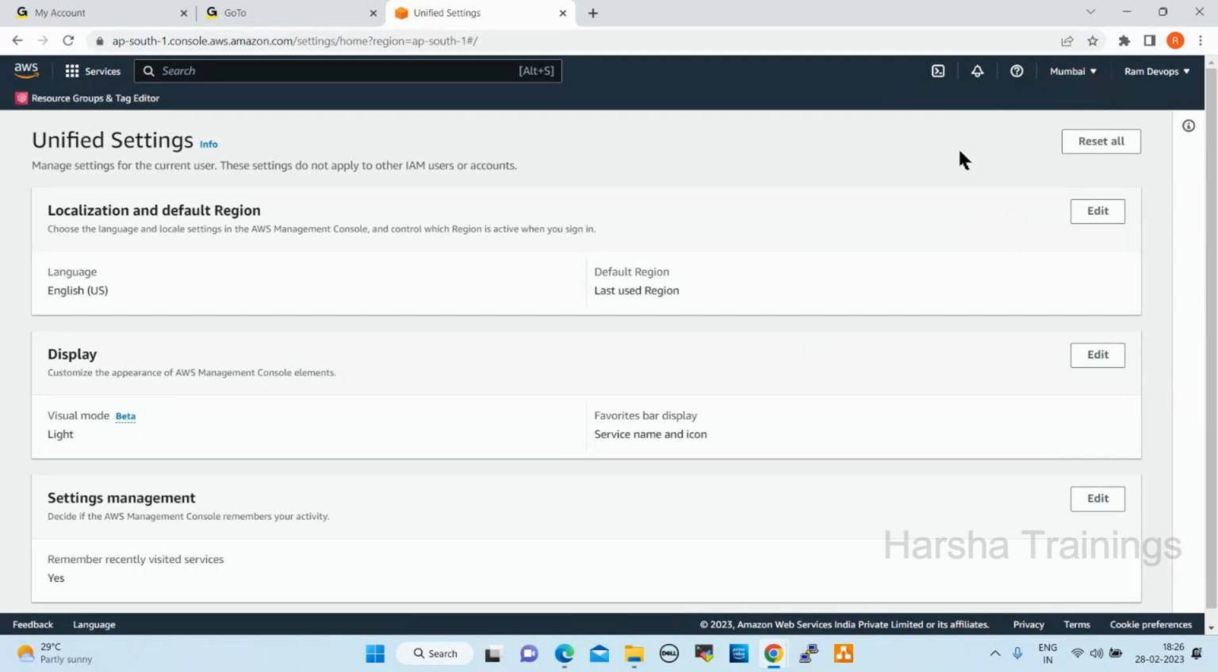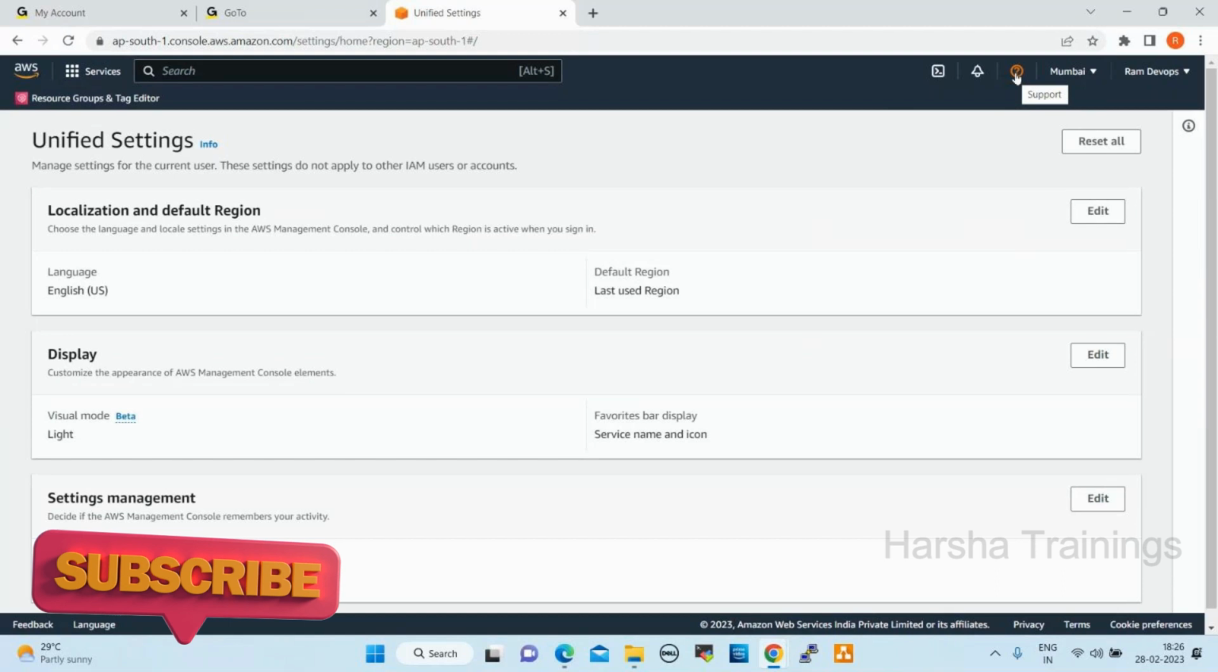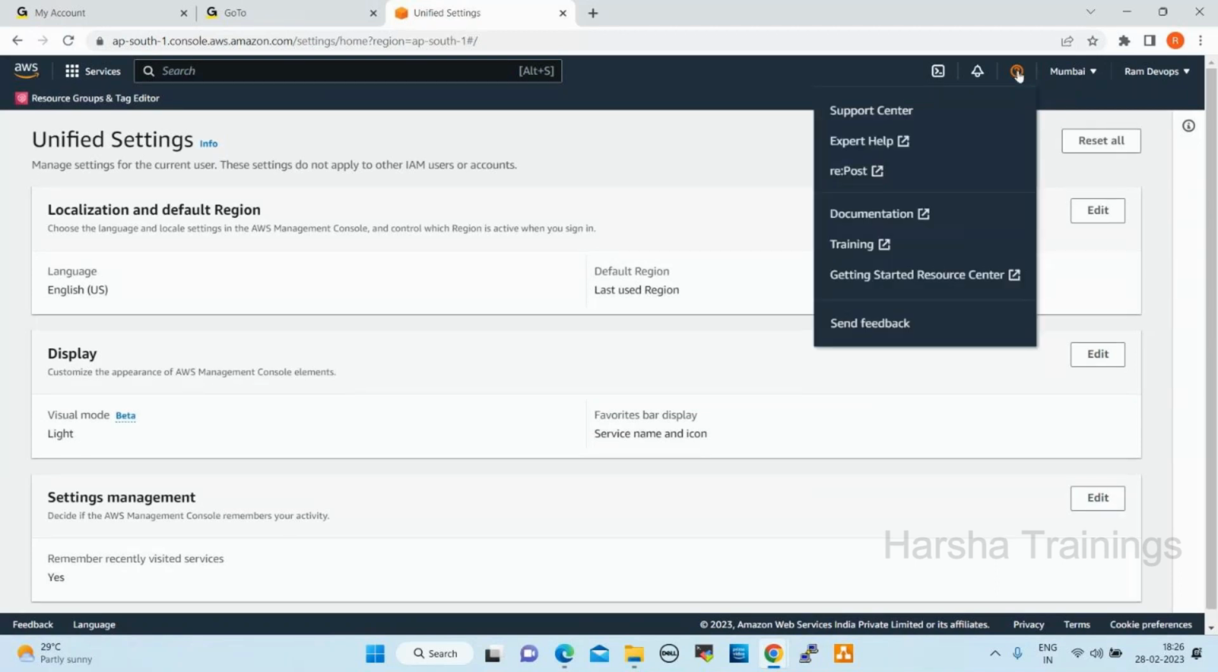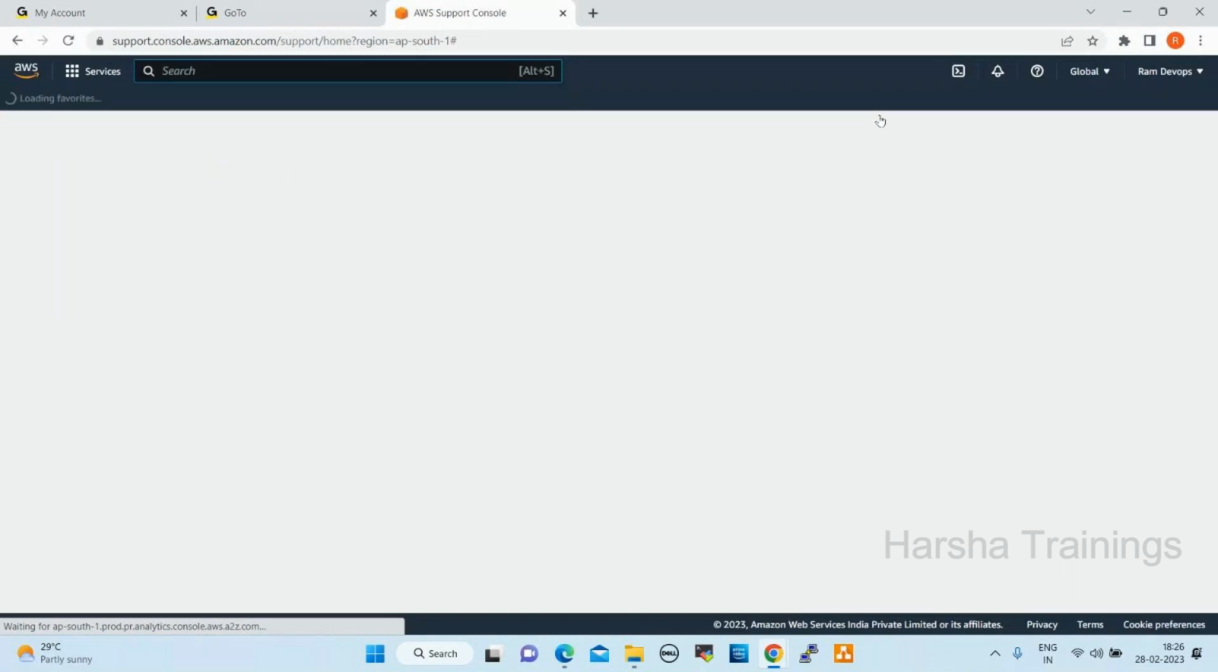So next one, this is the support tab. We are using cloud resources, so if you face any major issues, 80% of the work will be taken care of by AWS. For example, if a network issue or VPC issue happened, we raise a support request. We raise a support request here. Click on support center. Once you click on this, the support center will be opened.